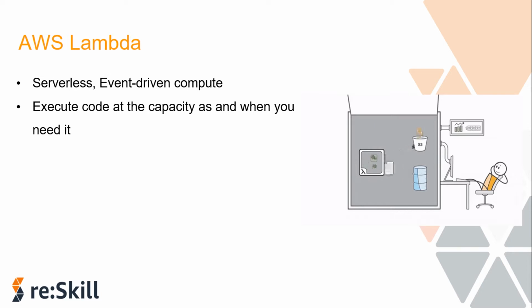As we have seen earlier, it will only run when there's a request, and other times it won't do anything and you don't have to pay for its idle time.